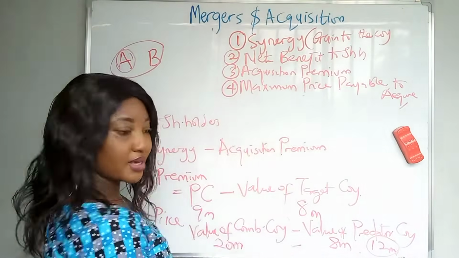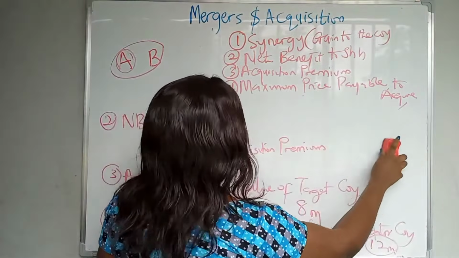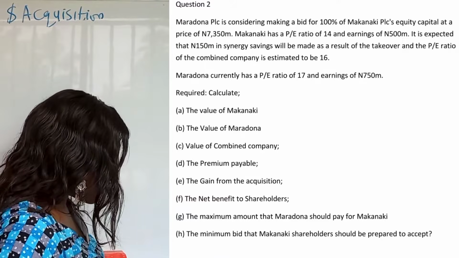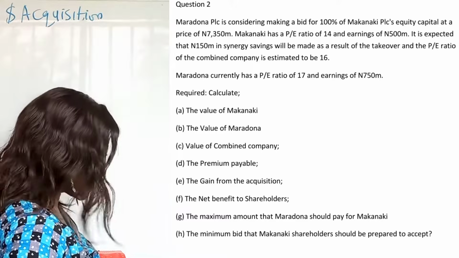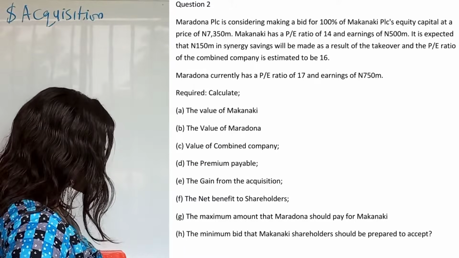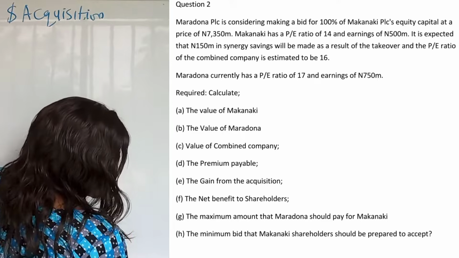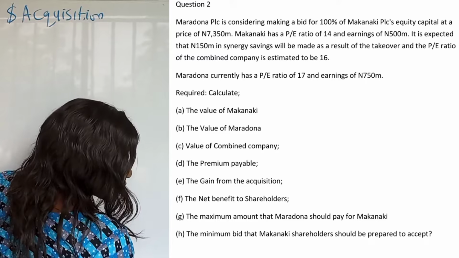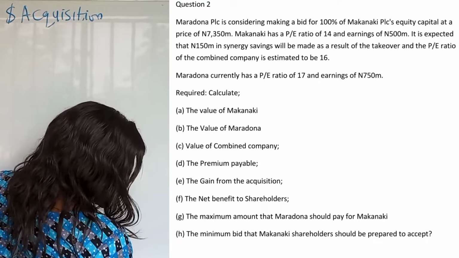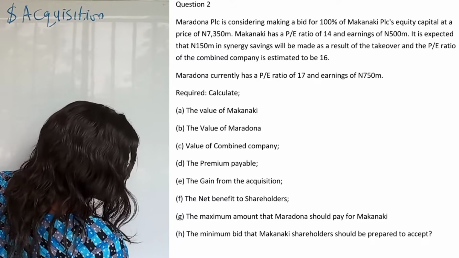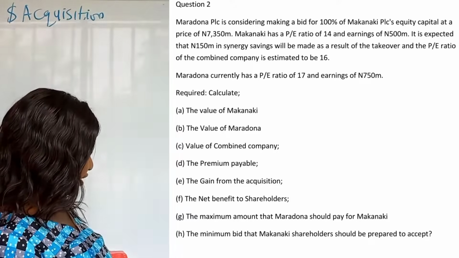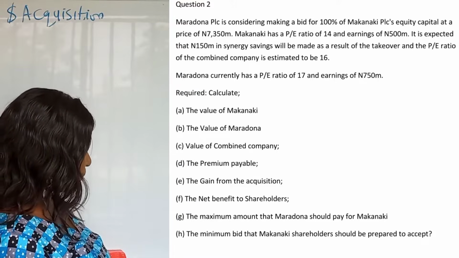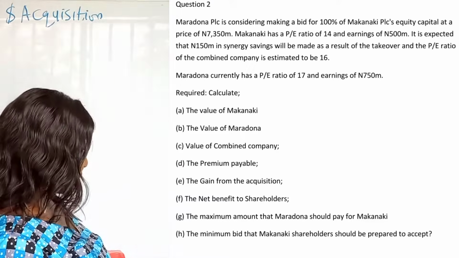Let me read the first question. I'll read it from my system here in case I'm looking down, but I'll also put it on the screen. So the question says, Maradona PLC is considering making a bid for 100% of Makanaki PLC's equity capital at a price of 7,350 million. Makanaki has a PE ratio of 14 and earnings of 500 million. It is expected that 150 million in synergy savings will be made as a result of the takeover, and the PE ratio of the combined company is estimated to be 16.